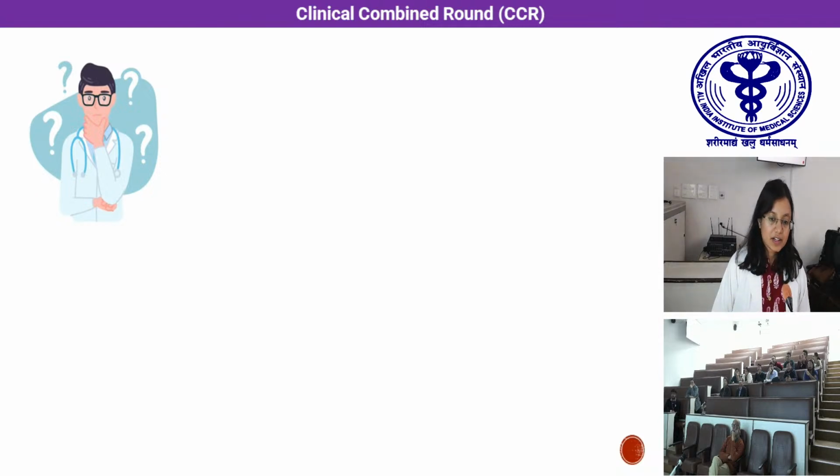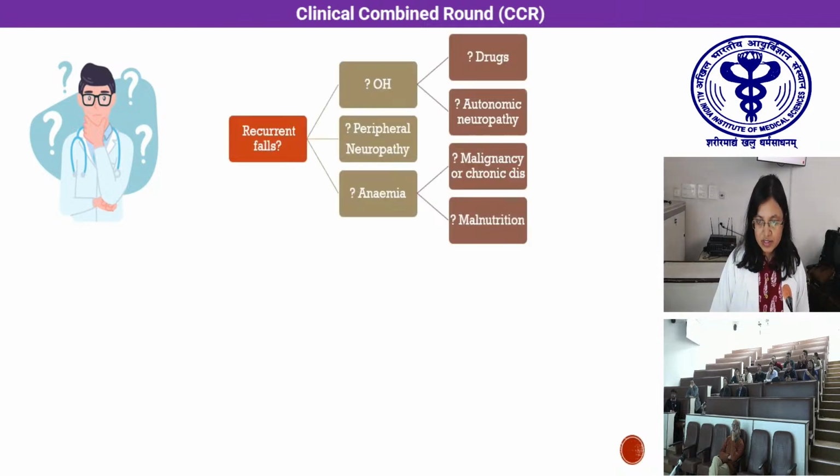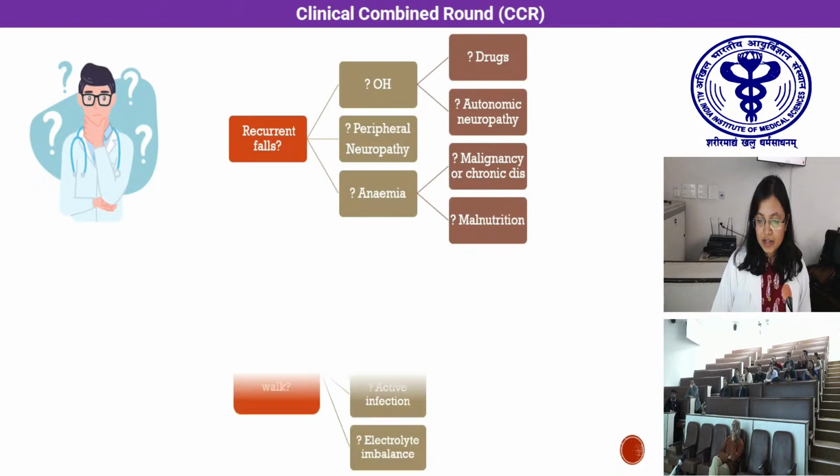So we divided the diagnosis into two key questions: why would our patient have recurrent falls? Is it related to orthostatic hypotension secondary to drugs, autonomic neuropathy, peripheral neuropathy, or anemia?